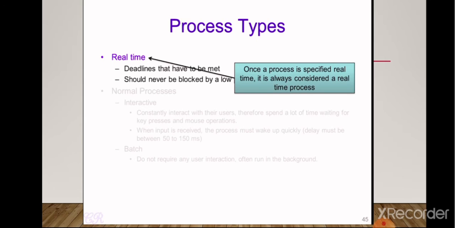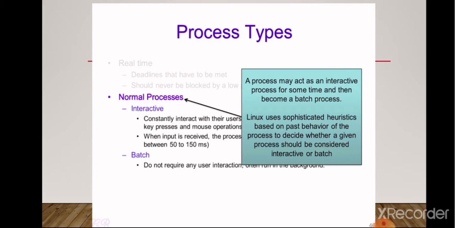Let's delve deeper into real time. Once a process is specified as real time, it is always considered a real time process, so it cannot be changed. A process may act as an interactive process for some time and then become a batch process. These are the properties of normal processes. Linux uses sophisticated heuristics based on past behavior of the processes to decide whether a given process should be considered interactive or batch. Linux is smart enough to decide which process should be treated as batch and which as interactive, so as to get the most out of it and be more efficient.